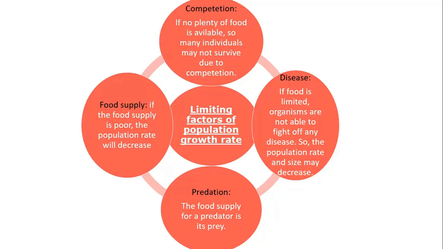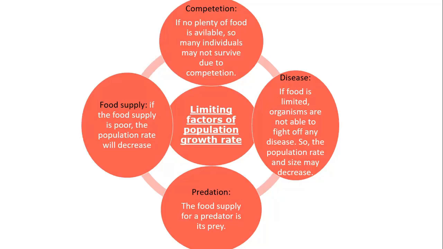So the food supply for the predator and its prey. Now we have the prey is the food of the predator, and the prey itself has its own sources of food. So when the number of prey increases, this means that the predator number will increase because they have plenty of food. Accordingly, the prey will decrease in number because they are being eaten or they escape predation. So when their number decreases, what will happen to the predator's number? Yes, they will decrease as well. Then this will give a chance for the prey to flourish again and to reproduce and to grow in number.